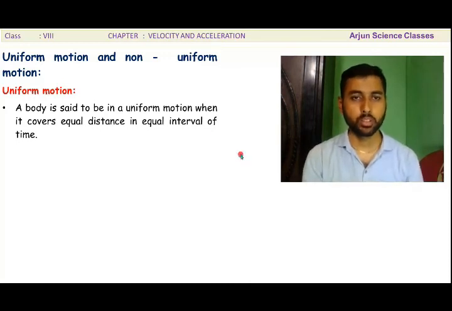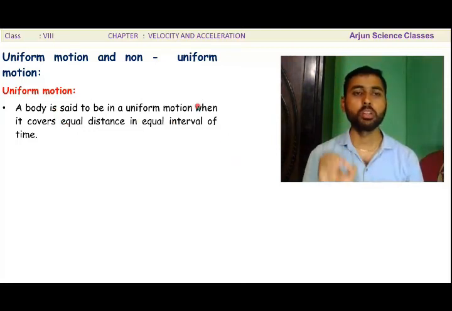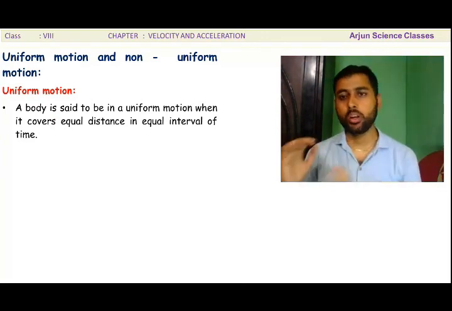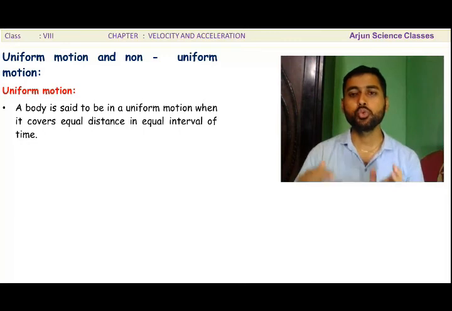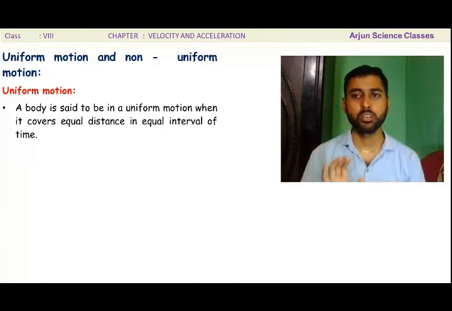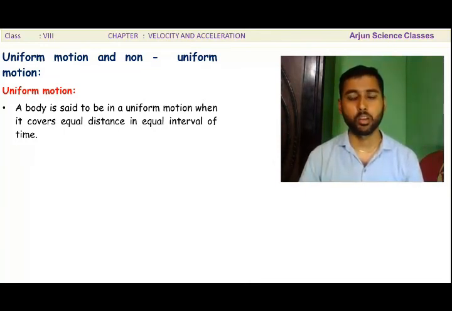First of all, uniform motion. A body is said to be in uniform motion when it covers equal distance in equal intervals of time. For example, a 2 second interval of time, 3 second interval of time, 5 minute interval of time, a fixed interval of time, equal distance.